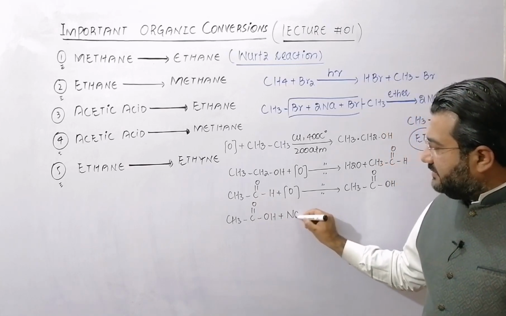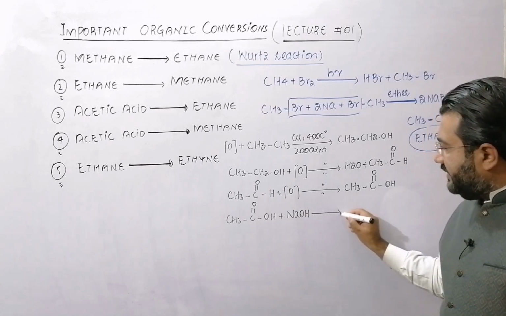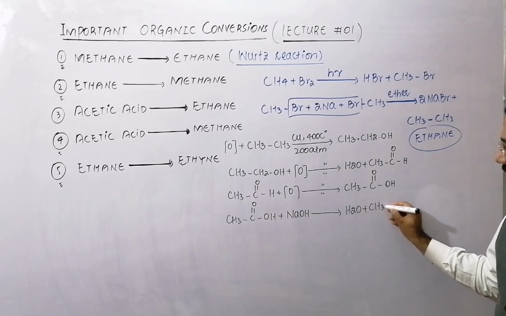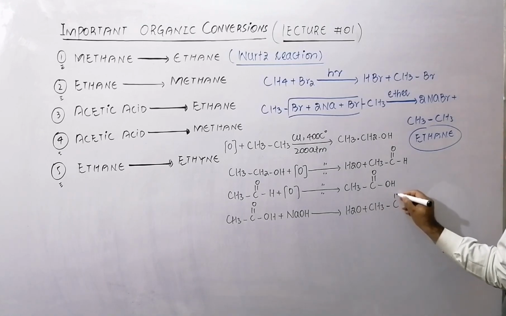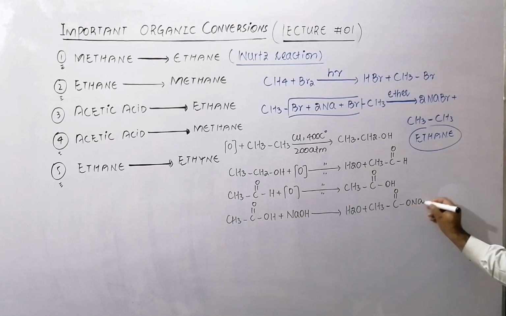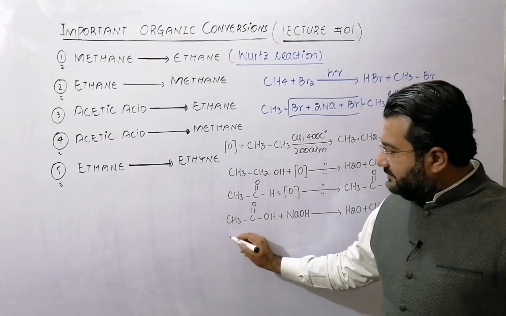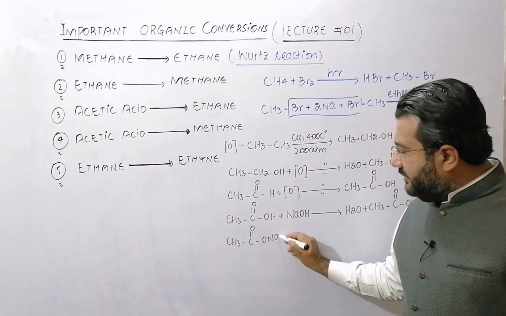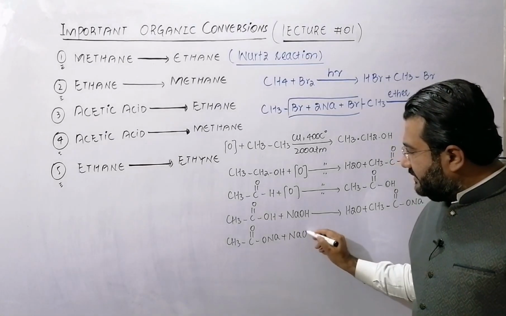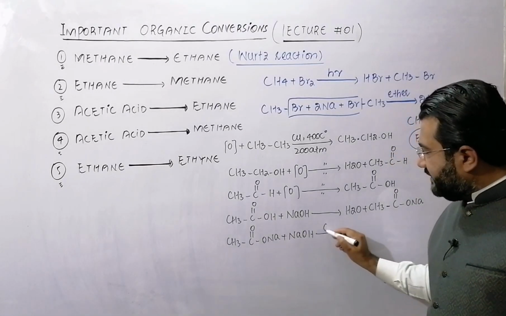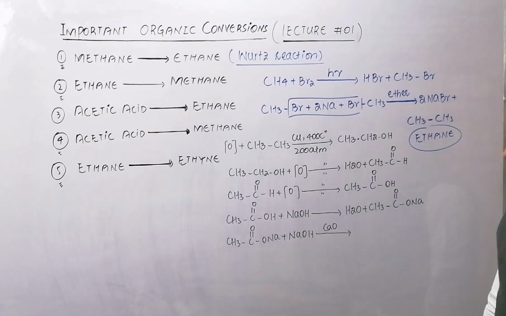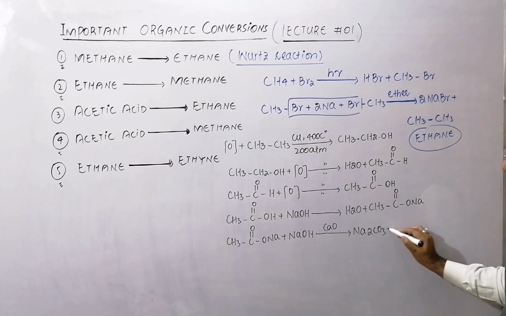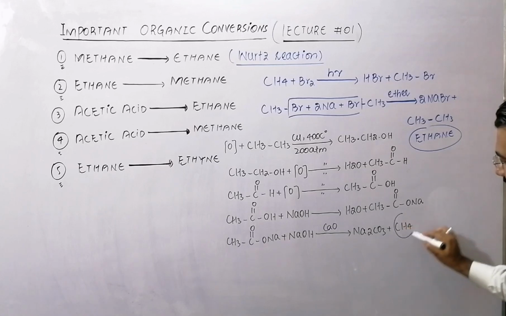Now the acetic acid is made to react with sodium hydroxide. That will be an acid base reaction. Water and sodium acetate are produced, and then this sodium acetate is made to react with soda lime, which is a mixture of caustic soda and quicklime, and after the removal of sodium carbonate, now methane will be created.